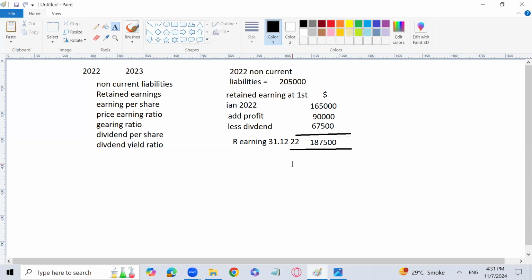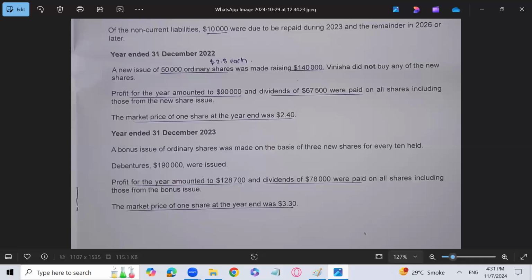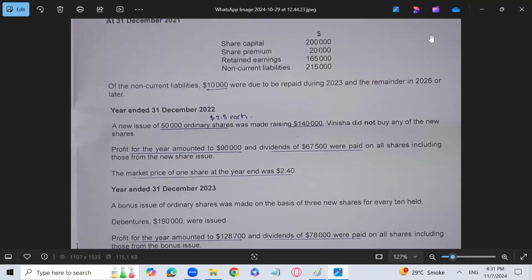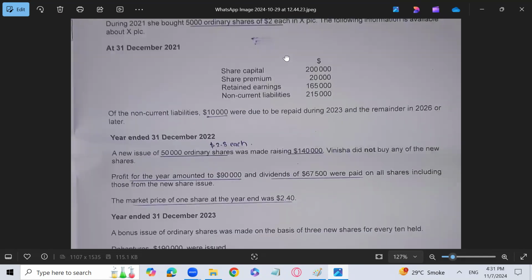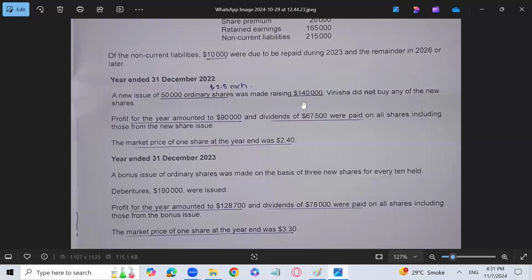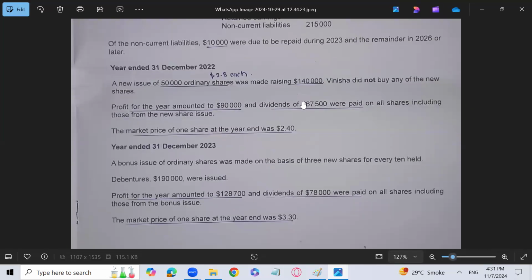So we have calculated the retained earnings at the end of 2022. Next we have to calculate the number of shares also. The old number of shares, which is already given in the question: the share capital was 2 lakh and the per share value is 2. So the old shares are 2 lakh divided by 2, that is 1 lakh. 50,000 ordinary shares were issued, raising 1,40,000.